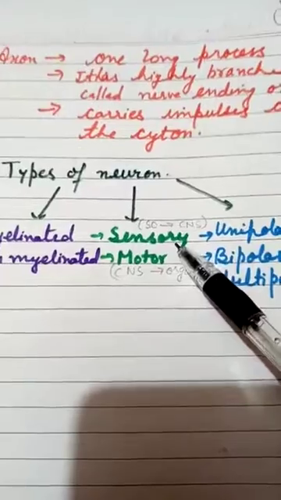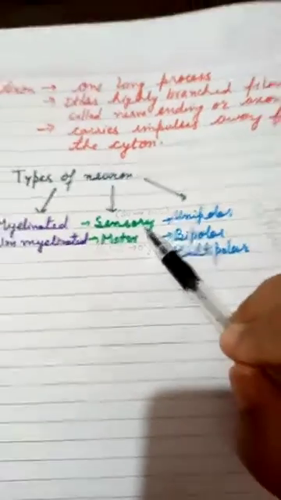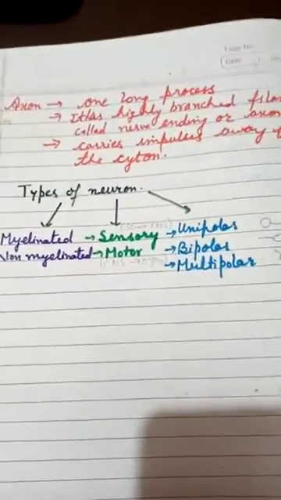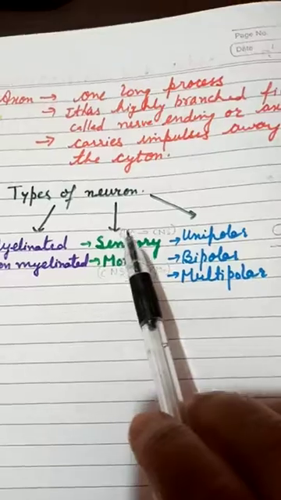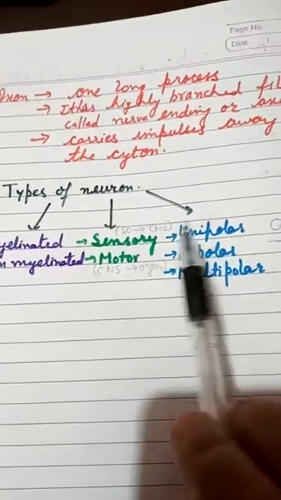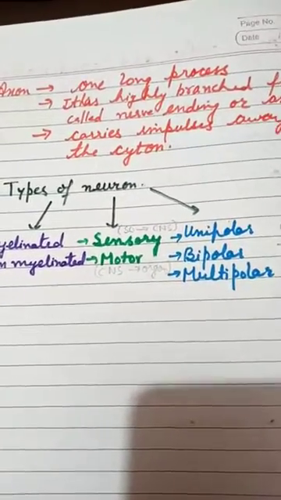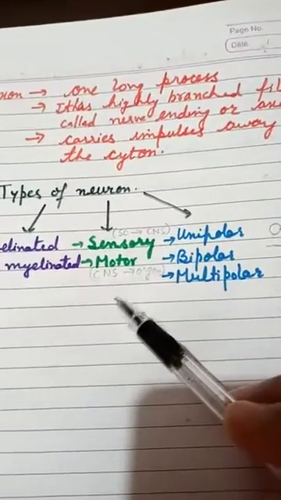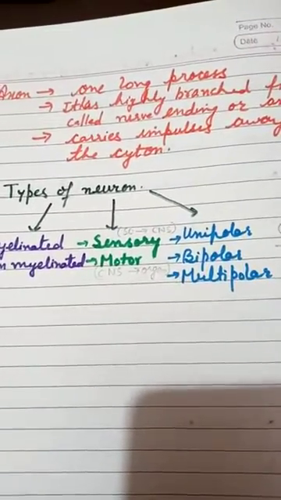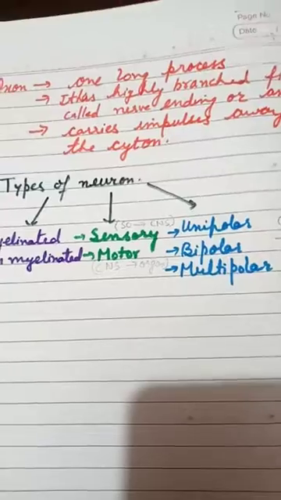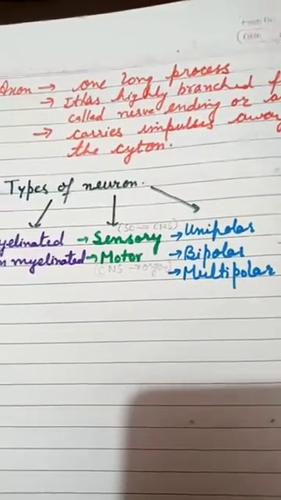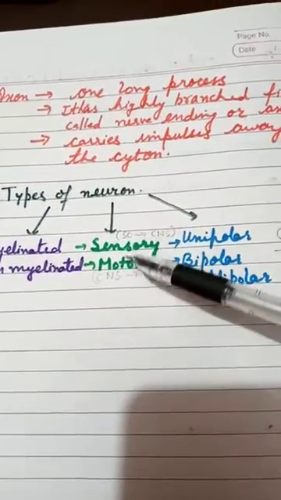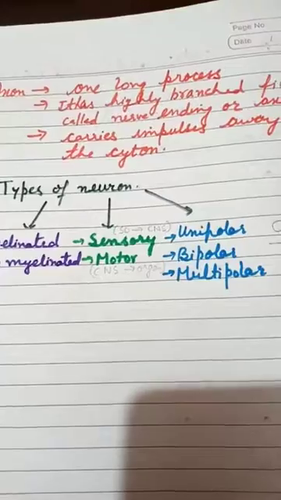What are sensory neurons? If a neuron carries a message from a sensory organ to the CNS, the central nervous system, then it is known as a sensory neuron. And a motor neuron takes the message or electric impulse from the central nervous system to the affected organ. Those types of neurons are known as motor neurons.